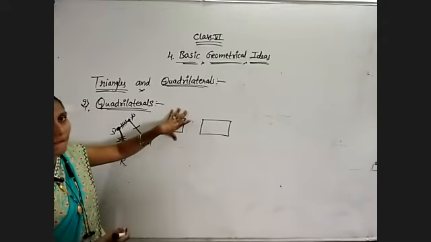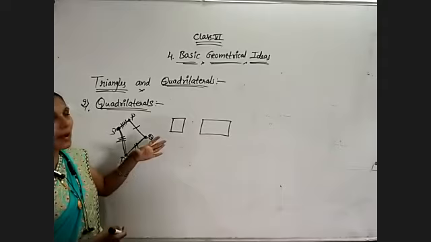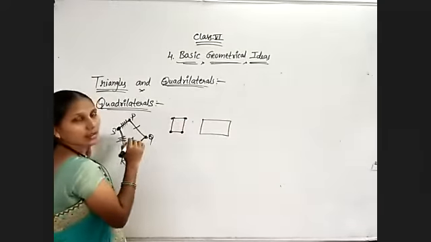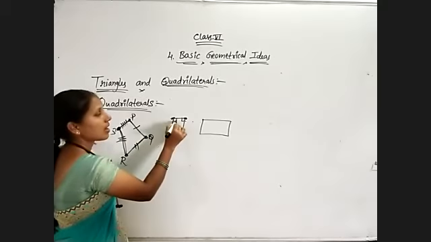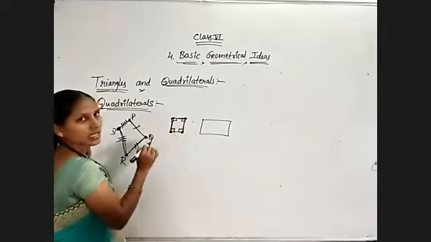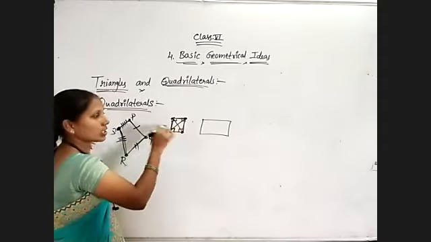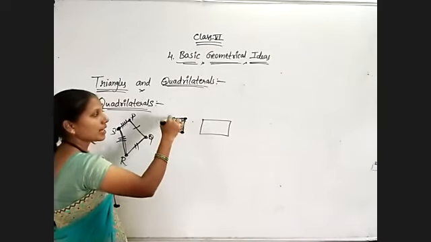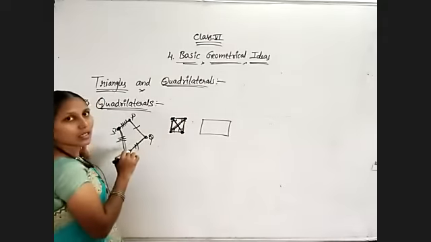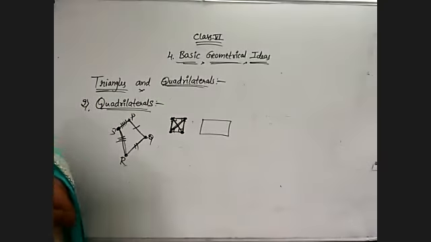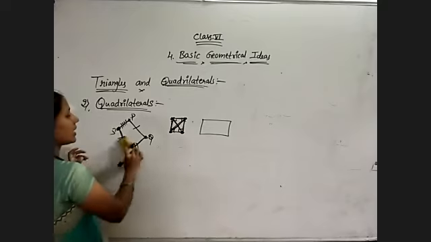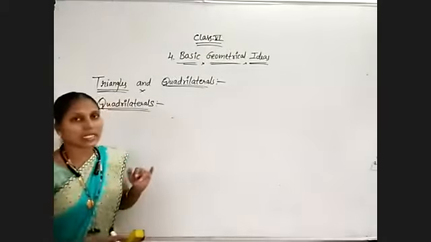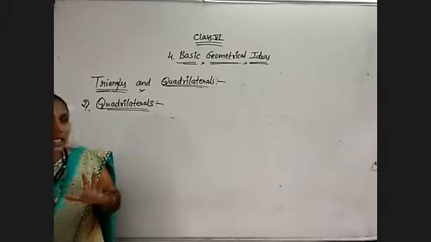So here, what are the different parts of the quadrilateral? First, it has 4 vertices and 4 angles and 4 line segments. That's it. And 2 diagonals also. Diagonal in the sense, the line segment which is formed by joining the opposite points of the quadrilateral. So here I am going to tell the different parts of the quadrilateral, and it is very, very important because you are going to get questions on the quadrilateral only, not on the triangle. So observe this topic very clearly.